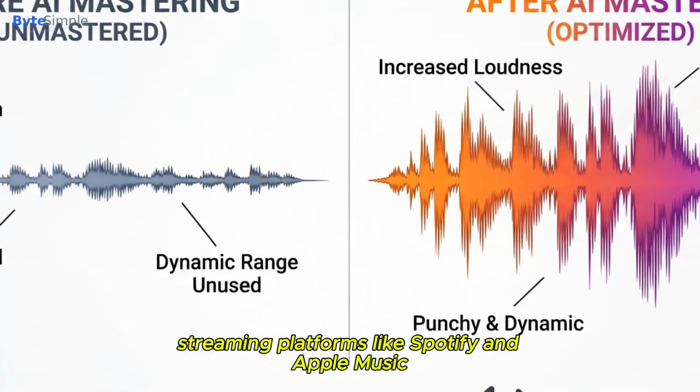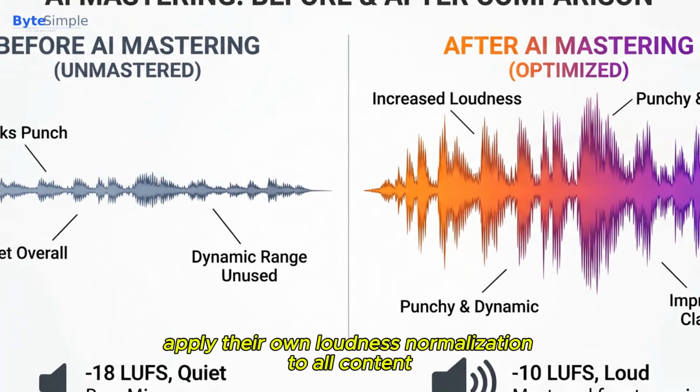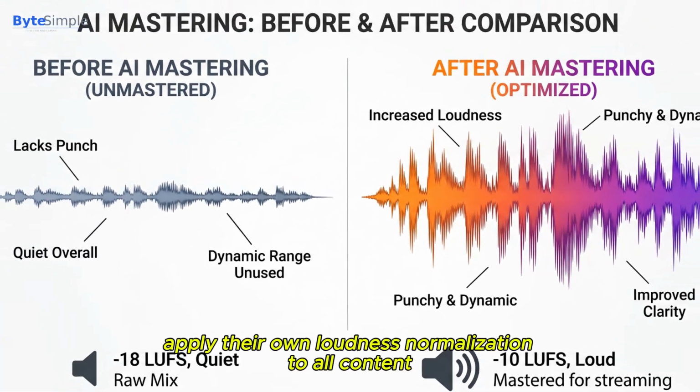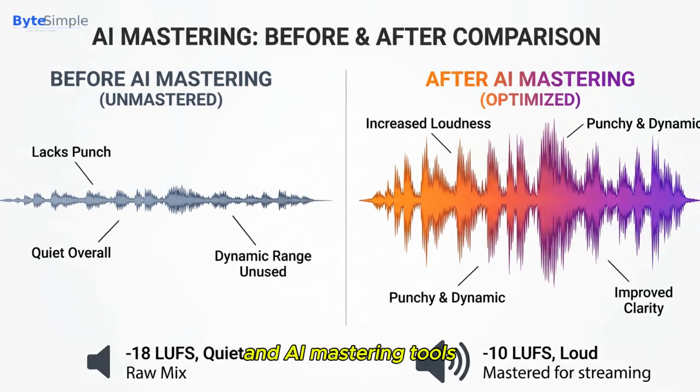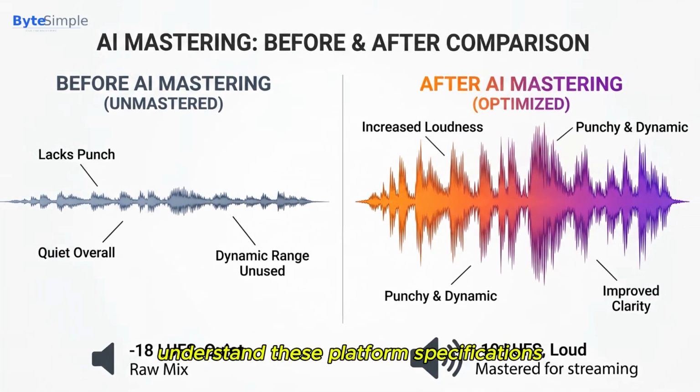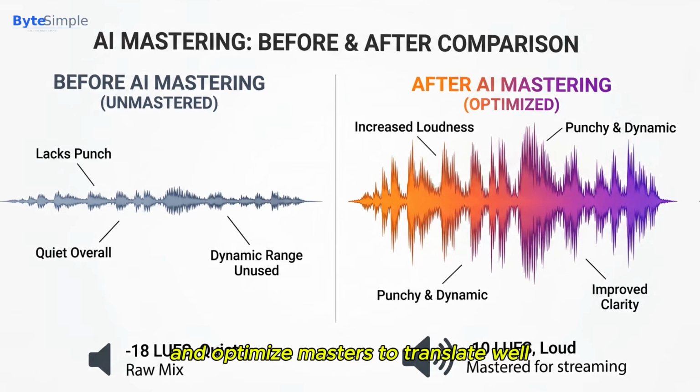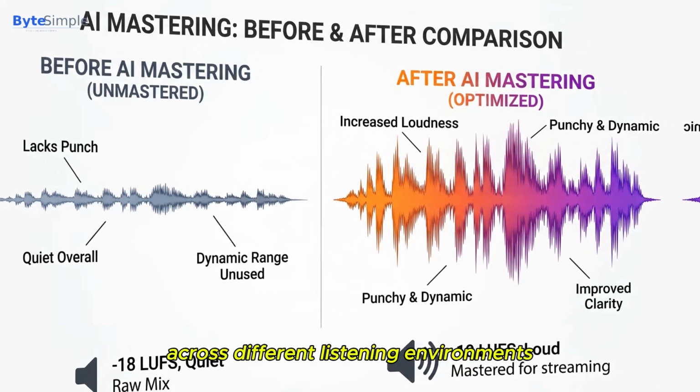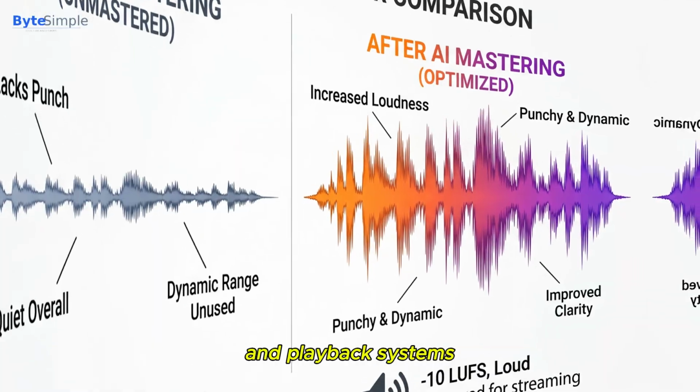Streaming platforms like Spotify and Apple Music apply their own loudness normalization to all content, and AI mastering tools understand these platform specifications and optimize masters to translate well across different listening environments and playback systems.